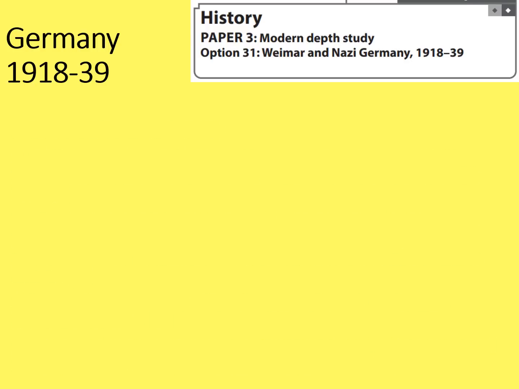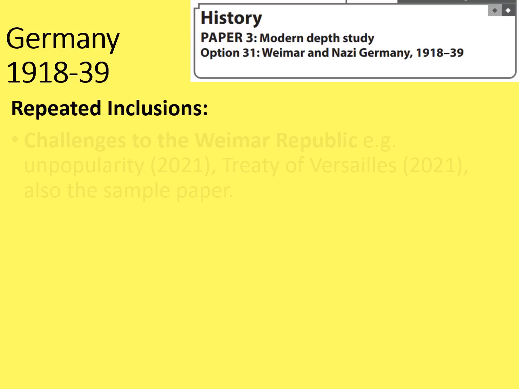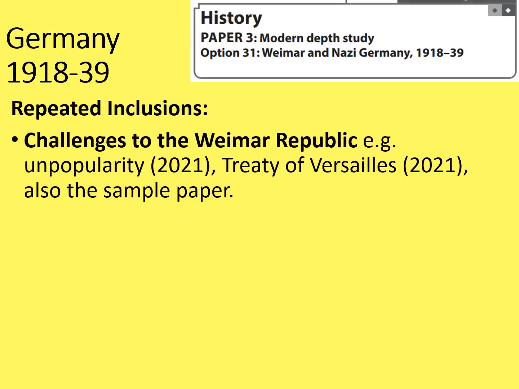Paper 3 tends to have fewer repeated inclusions because quite often the focus of the paper can be quite narrow, as question 3 is all related. However, there have been some exceptions. Challenges to the Weimar Republic, which is in itself a very broad topic, has come up several times before. The unpopularity of the Weimar Republic came up in 2021, the Treaty of Versailles also was relevant in 2021, and this was also relevant to the sample paper.